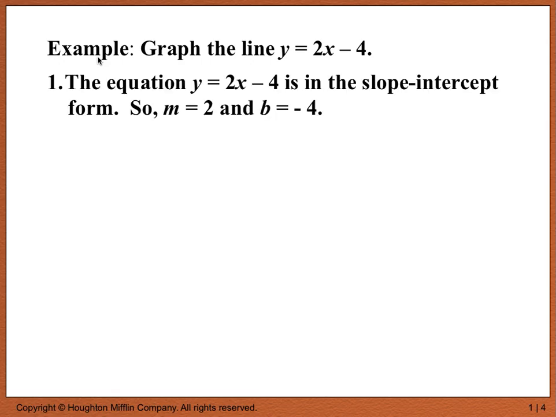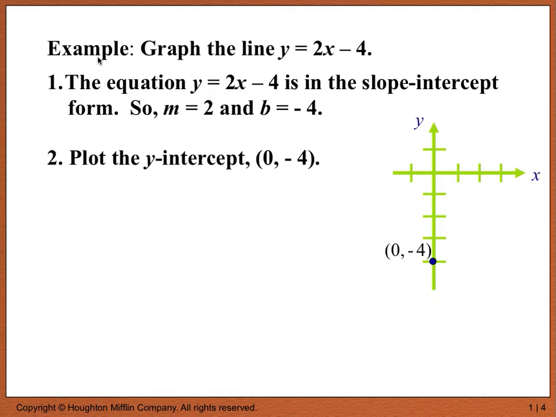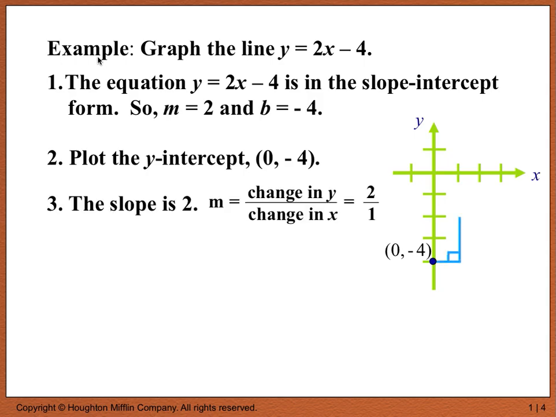So let's go through the solution for this example. The equation y equals 2x minus 4 is in slope-intercept form. So m equals 2 and b is negative 4. We know our slope and our y-intercept, and then we can just plot those. We plot our y-intercept, (0, negative 4), and then I'm going to draw the slope because it's rise of 2 and run of 1. And once I have one little portion of the line, I can draw the rest of the line. Okay, so I'm sure you got that on your own.